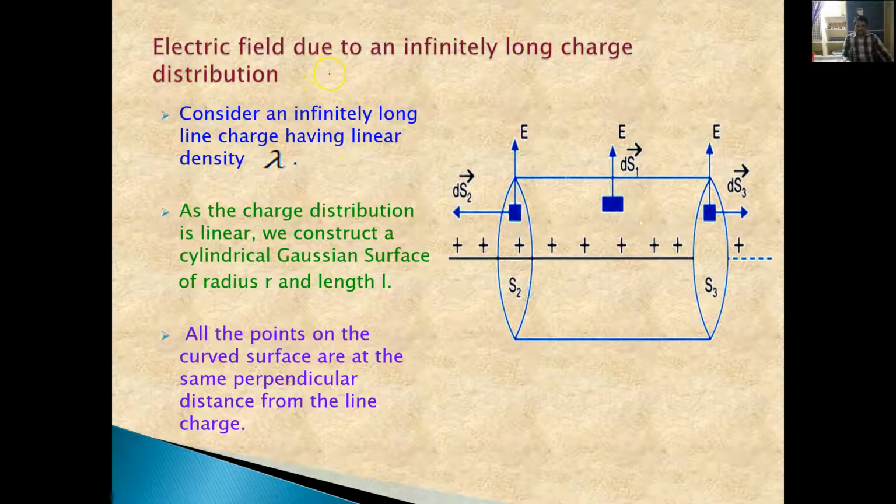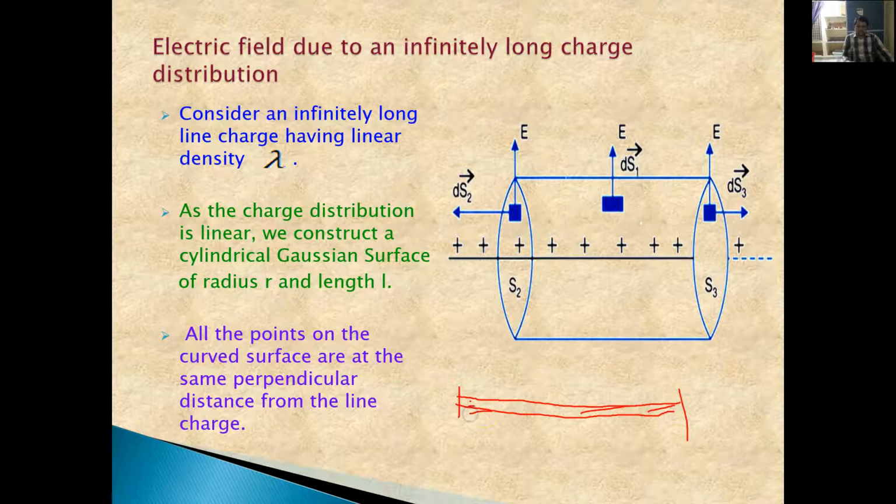Now let us use this Gauss law to find out the electric field due to some symmetries. Here the symmetry is an infinitely long charge distribution. Let us say this is an infinitely long charge distribution. That means it's a linear charge distribution. Let us take a wire like this.